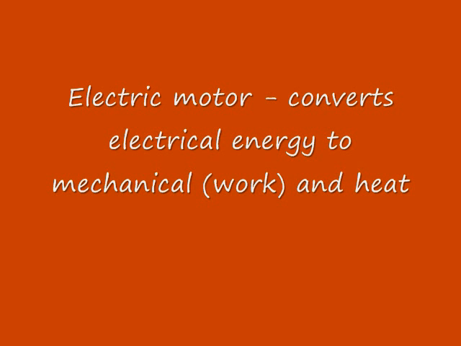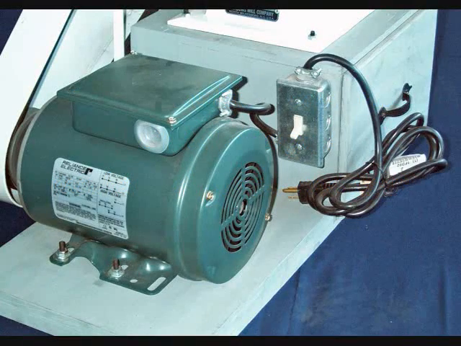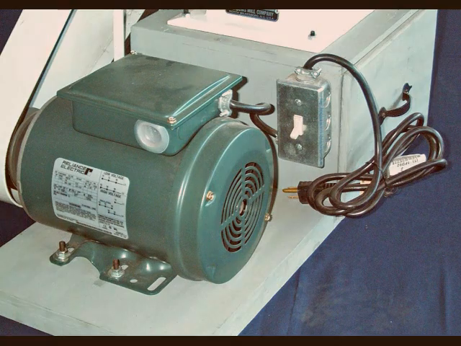The electric motor is another example where electrical energy is converted, but this time into mechanical energy called work, and then of course also heat, as in all cases. So the electric motor is quite simple. The electricity turns a spinning wheel, and then that wheel goes on to do all of the work, whether it's turning a blade on a fan, or moving a mechanical arm, or turning some sort of pulley, which is lifting something. All of that energy is turned into mechanical work, except for the small amount of heat that's also produced.